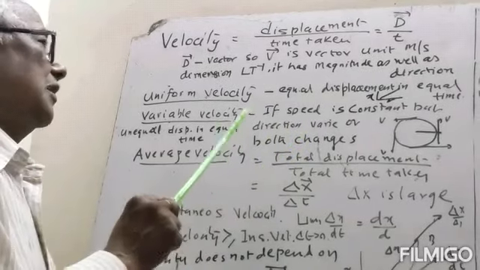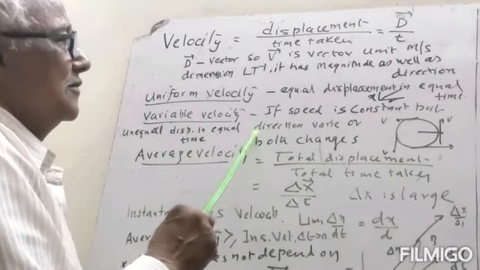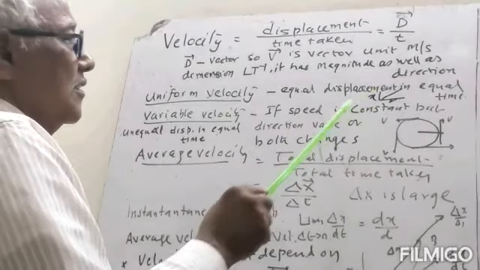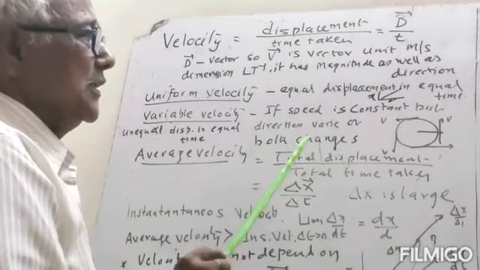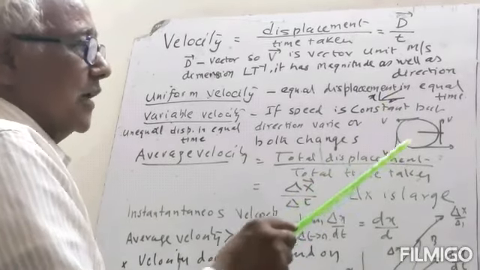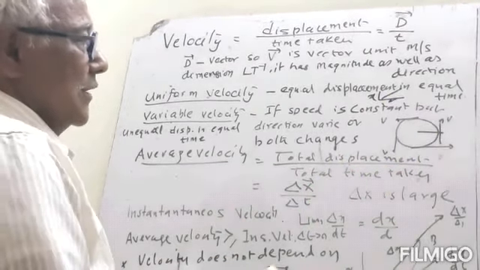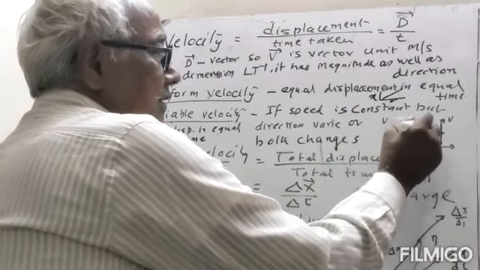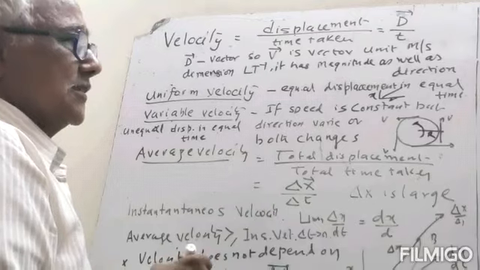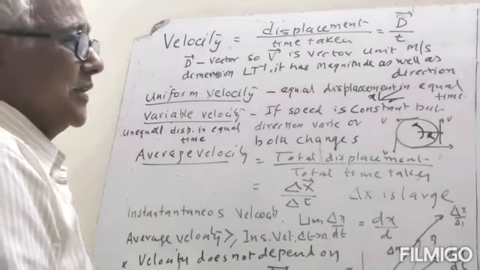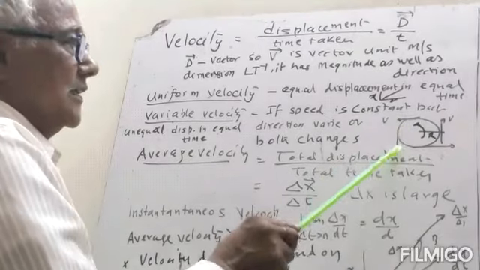Now velocity may not be equal, but speed is equal. If we take a circular motion, if a particle is moving in circular motion in the anti-clockwise direction, its radius is r, radius is fixed, its speed is fixed, but velocity changes because the direction of velocity is this side, here this side, here this side.